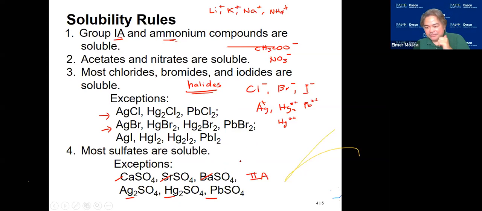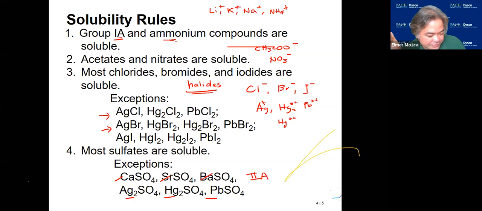Look at the periodic table. So most sulfates are soluble except if you have a group 2A like calcium, strontium, and barium, and the silver, mercury, and lead sulfate.